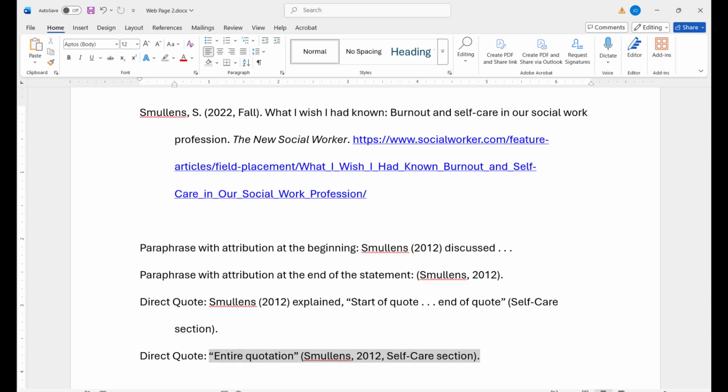To put attribution after the quote, have the quotation within quotation marks, but no period, followed by an opening parenthesis, the author's name, comma, space, year, comma, space, an abbreviated section name in title case with the word section in lowercase, closing parenthesis, and a period.